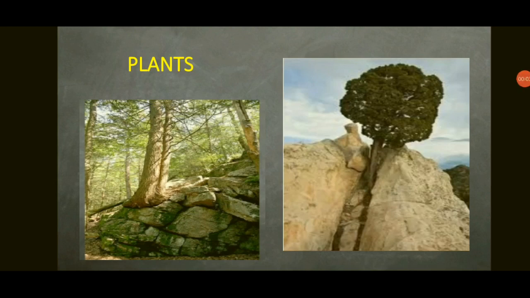Plants. Plants help in biological weathering. As a plant grows in between two rocks, its roots go deep inside the earth, and as the tree matures, its bark increases in size. Because of that, the crack, which is very small, starts increasing, which means the crack has widened, and because of that the rock breaks up. In this, chemical weathering takes place. Chemical weathering means the water can seep inside, and whatever minerals are there can be washed away. Maybe carbonation or oxidation can take place.